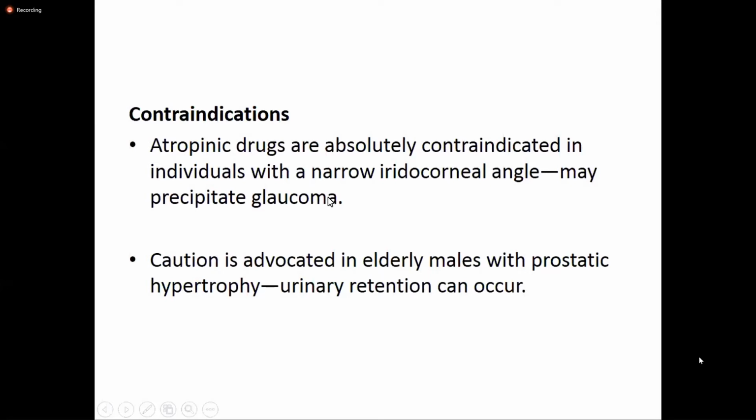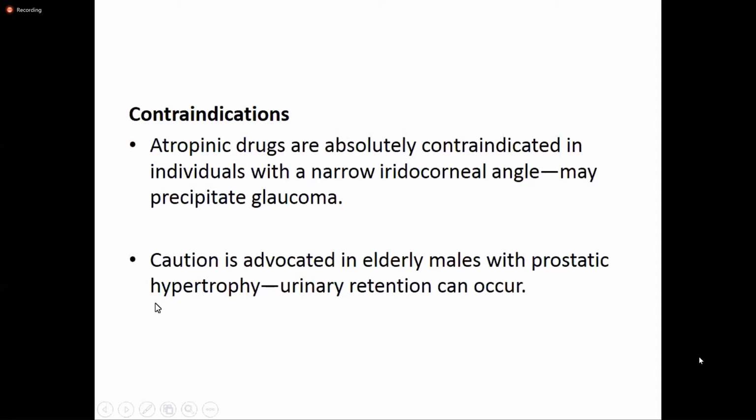There are two different types of glaucoma. As I said before, glaucoma is a separate chapter at the end of your ANS. So glaucoma is of two types: one is open angle glaucoma, the other is narrow angle glaucoma. We will cover this when we do glaucoma.